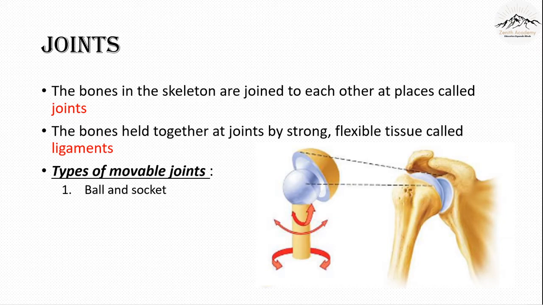It allows movement around each other. So in this case the ball fits in the socket and this allows the movement. You can see the direction of the movement. It allows the movement around this ball. So our shoulder joint, our hip joint, they can move very flexibly because of this ball and socket kind of joint.